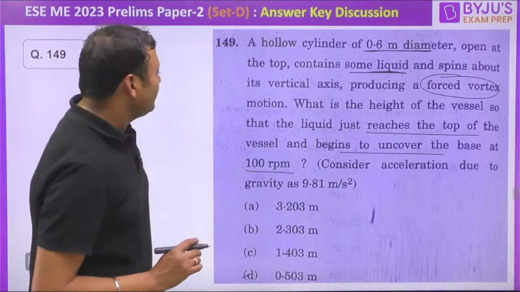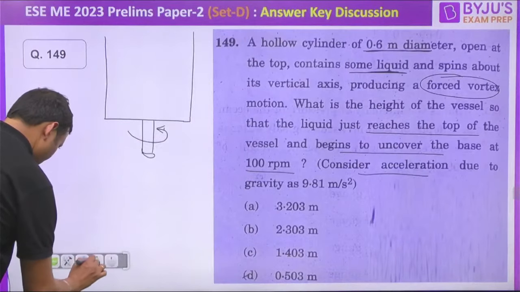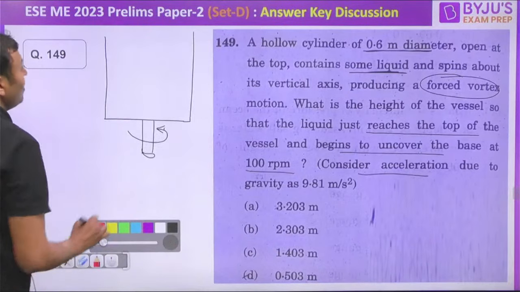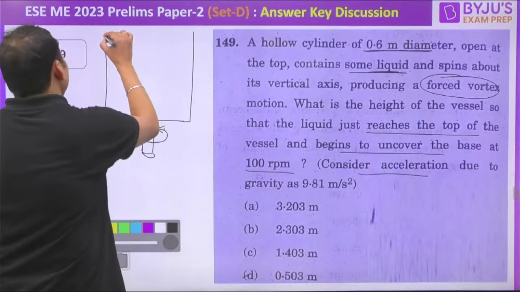So according to the question, the figure should be like this. This should be the paraboloid due to rotation.